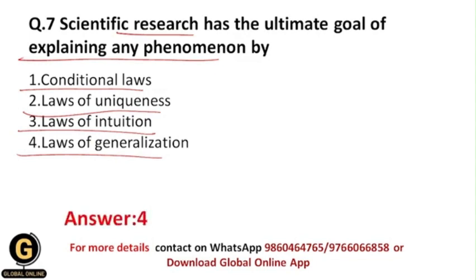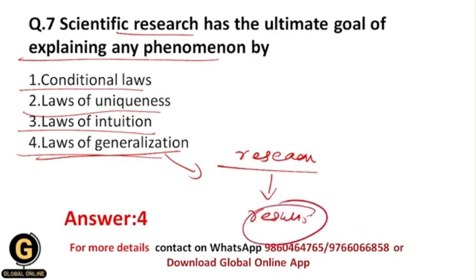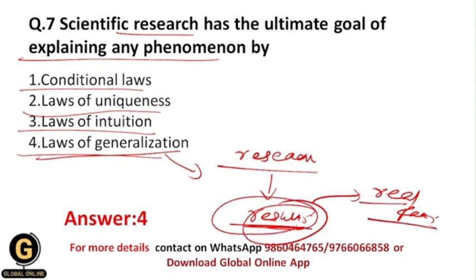Okay, so why is this? Because laws of generalization means we have a research study, and we are getting results from our research study. So we apply the results of this research study to the real facts. Okay, and this is nothing but the law of generalization, because you are generalizing the results of the research to the real facts. Okay, and this is the most important thing, and that's why scientific research has the ultimate goal to explain any kind of phenomenon by these laws of generalization.